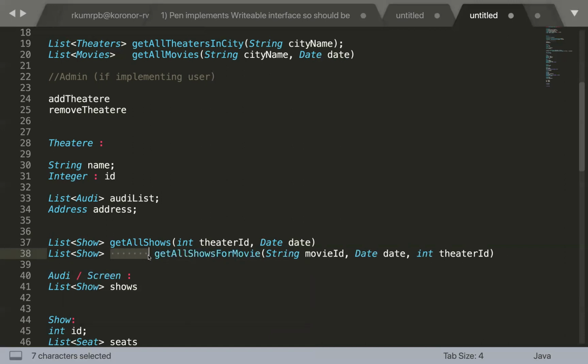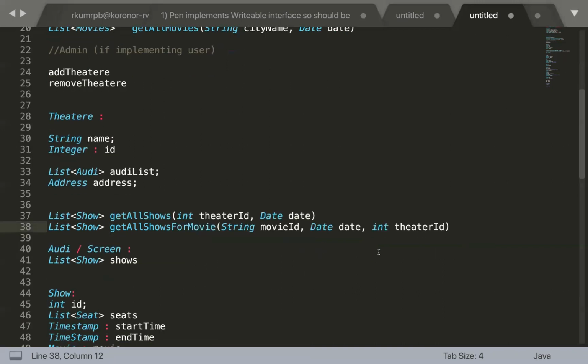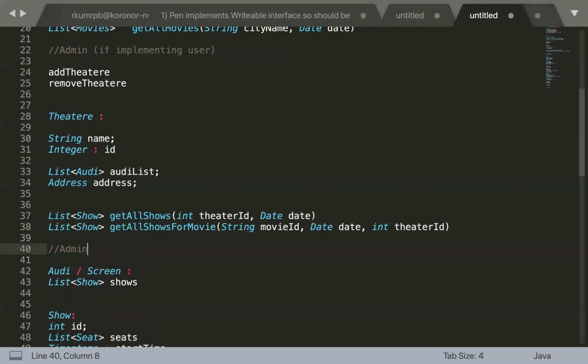Any other, and then admin operations will be add the auditorium, remove the auditorium, and so on, right? Add the show in the movie, delete the show from, let's suppose, the auditorium, right? So admin operations will be theater admin, because this admin will be different from the theater's normal admin, right? There is a Book My Show admin, which is going to have all the operations related to managing Book My Show, which is onboarding a new theater, removing some theater from there, and then we are going to have